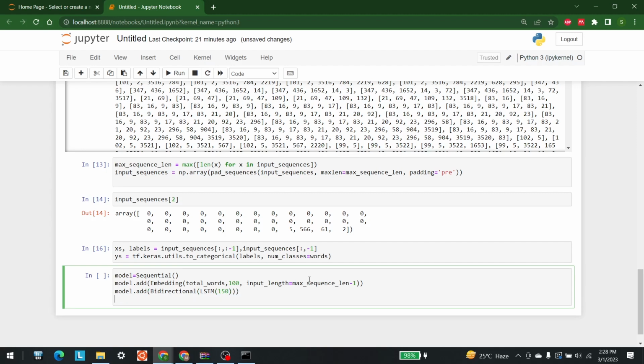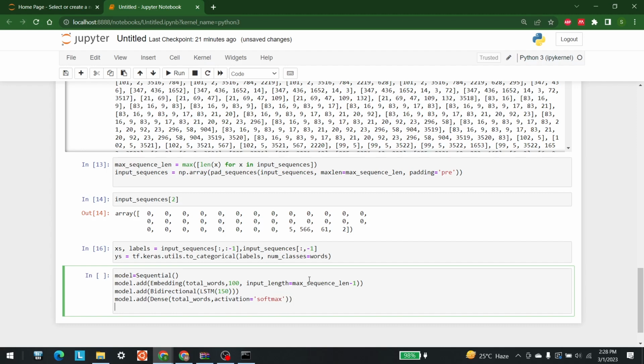After that I'm going to add a softmax layer, so model.add. In this I'm going to write Dense, total_words, and activation equal to softmax.